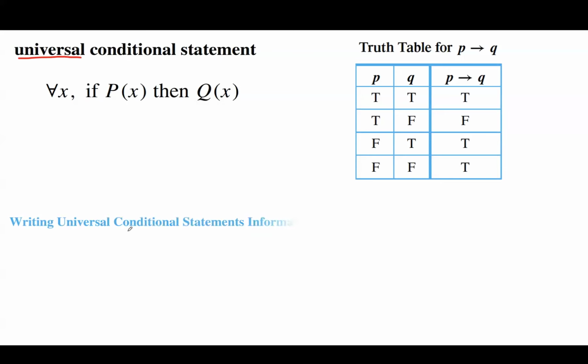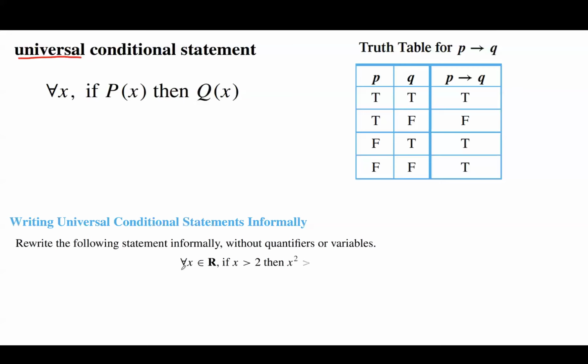Let's write the universal conditional statement informally. For example, consider the following statement. For every real number x, if x is more than 2, then x squared is more than 4. Basically, we can write it this way: if a real number is greater than 2, then its square is greater than 4.